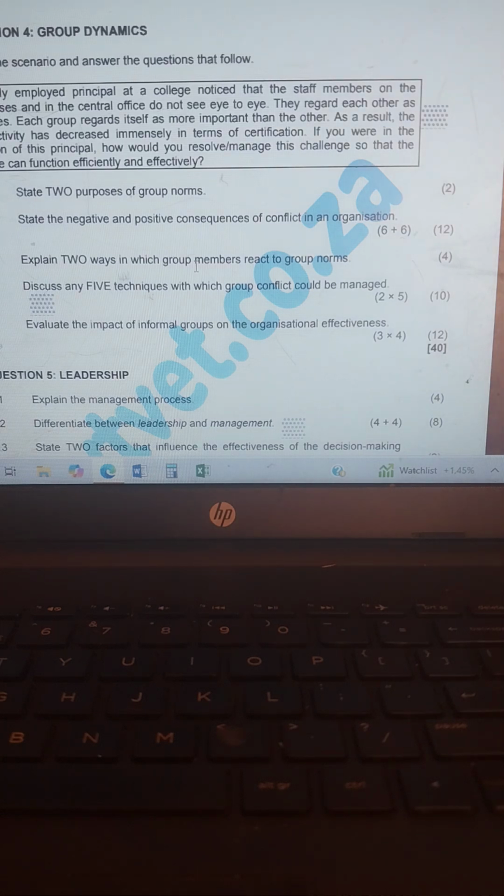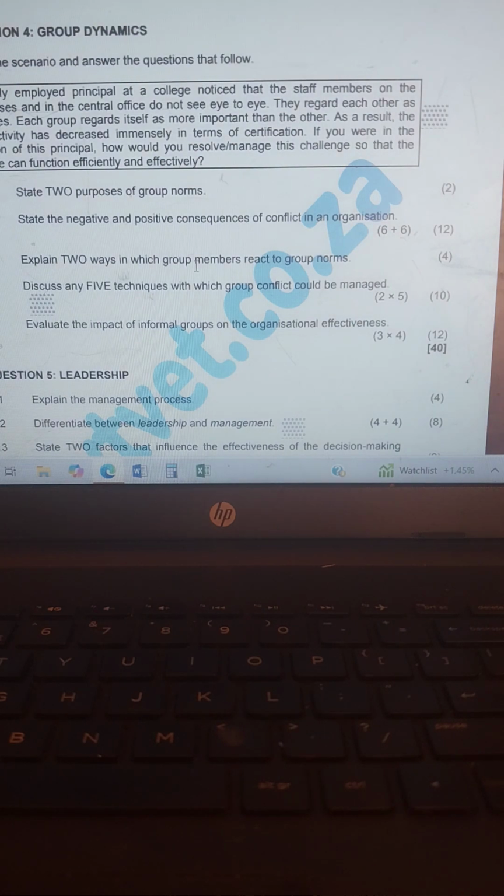Number 3, organizing intergroup problem-solving sessions that are not confrontational. Number 4, negotiating and bargaining in order to reach an agreement. Number 5, spreading resources evenly amongst all members of the group. That is your 5 techniques.